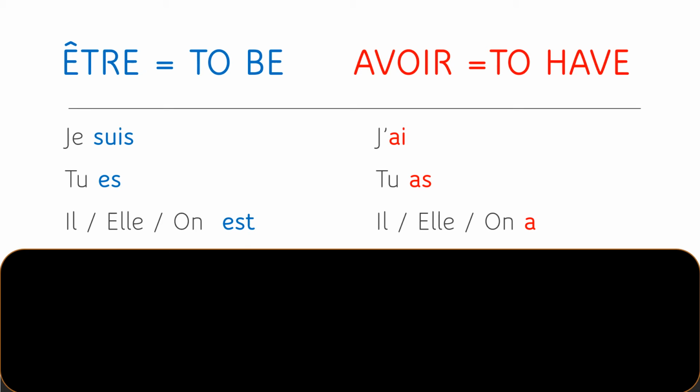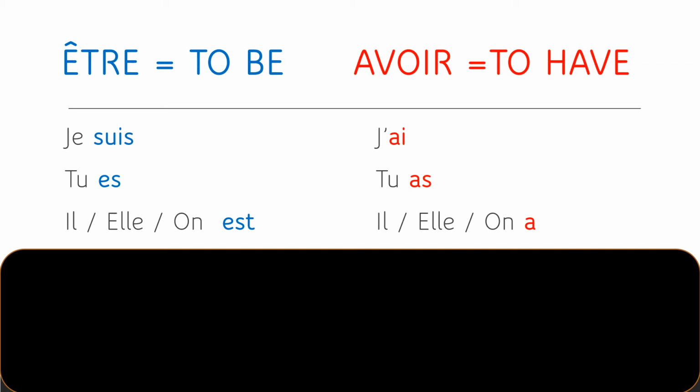Now, let's look at the other verb right near it, avoir. Avoir, qui veut dire to have. The first form of avoir is very familiar because we have used it when we address our age. We have been saying j'ai 6 ans, j'ai 7 ans, j'ai 8 ans. Correct? So this is exactly what we're doing here. We are going to be using the form j'ai to express I have.